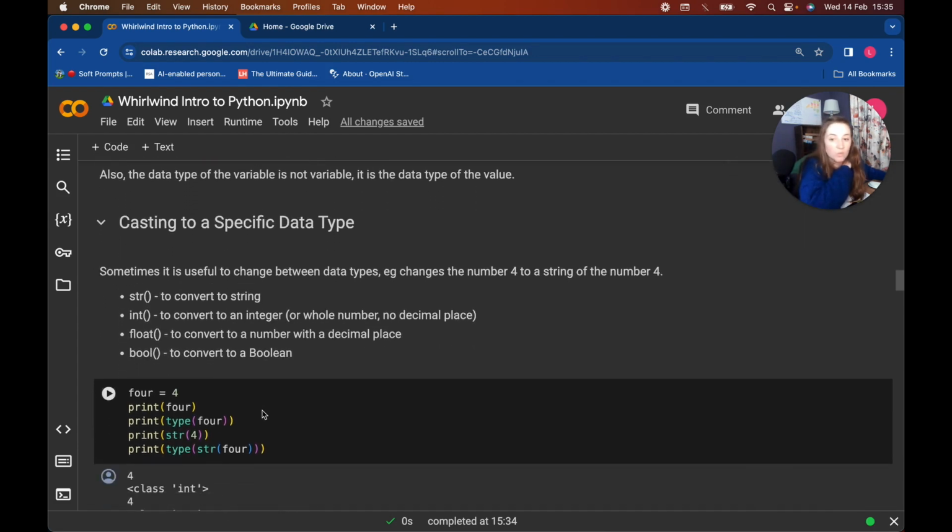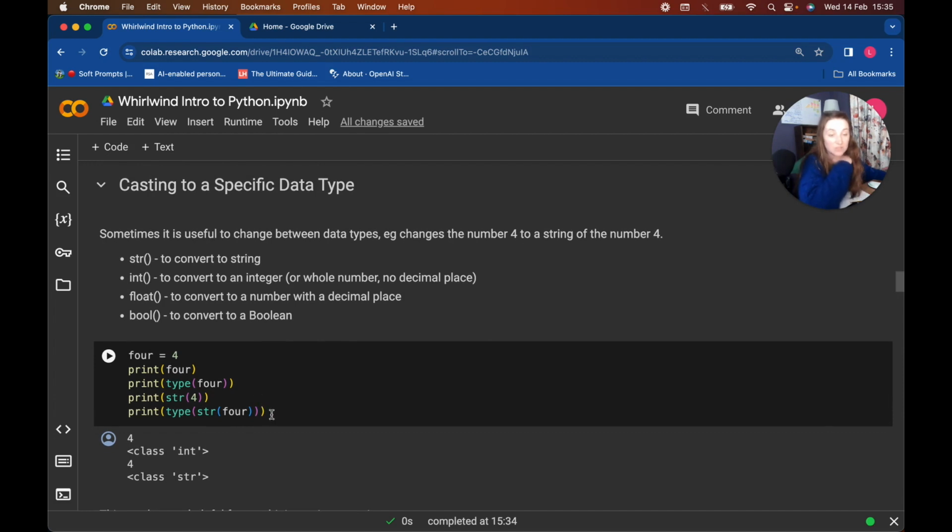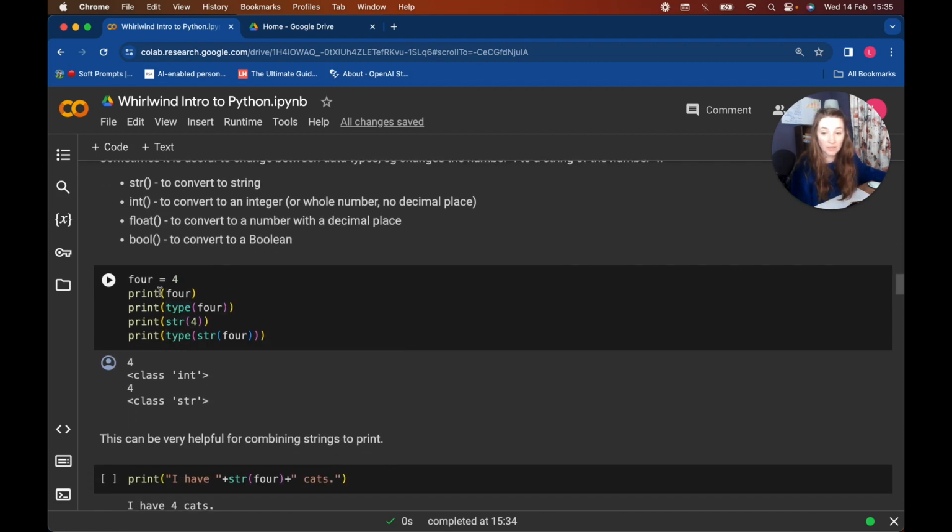We can also move between different data types, which is something we call casting. We can cast to a string, an int, a float, and a boolean, depending if the data can move in between. So if we have the variable 4, which is a number, and we print the type of 4, it prints out as an integer, but we can cast that as a string, and then that will print out 4. Even though it looks the same in the output, we can see that it's a string by now printing out the type of the cast of string 4.